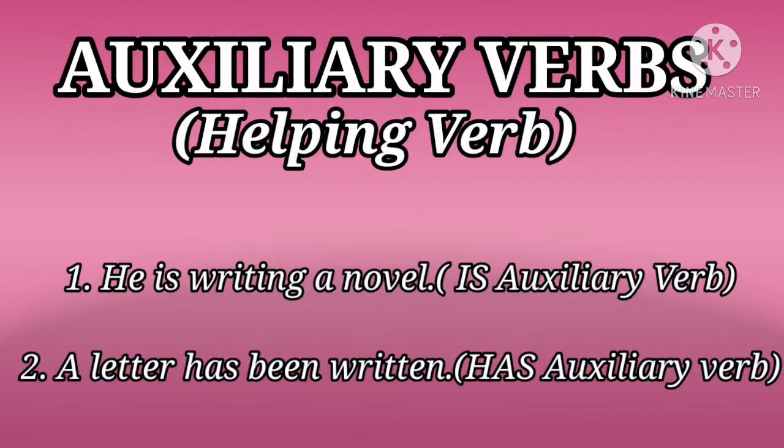The verbs are auxiliaries when they take another verb after it. He is writing a novel. Is is the auxiliary verb. A letter has been written. Has is the auxiliary verb, helping the main verb.